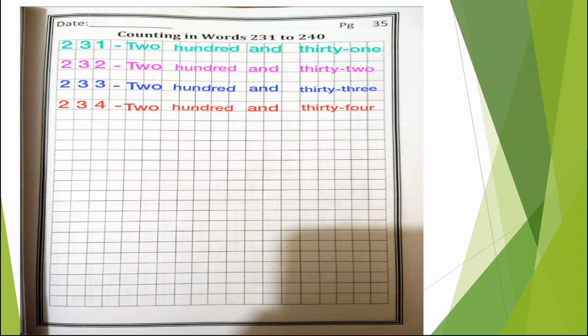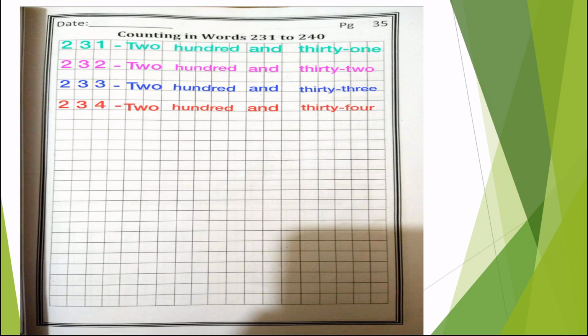Now after and, put your finger for gap, T-H-I-R, thir, T-Y, 30, dash, O-N-E, 1, 31. You have to put a dash between 30 and 1, because 30 is a number and 1 is another number. So you are going to combine these two numbers. So 30 dash 1. You have to remember this thing, that you have to put a dash between 30 and 1, because 30 is a number and 1 is another number. So we are going to combine these two numbers and making one number, 31.